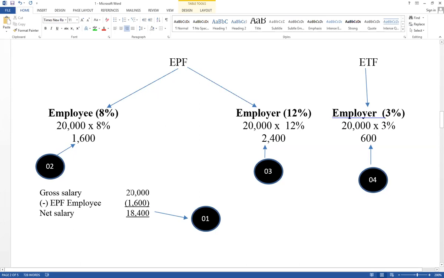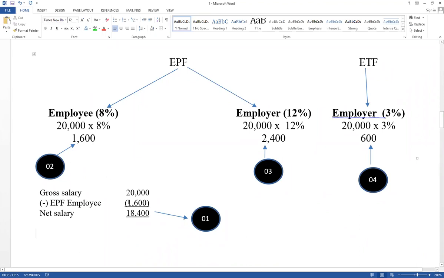Then think how it records. How much paid in cash as salary, think about. Gross salary equal to 20,000, but total salary is not paid in cash. Employee also give their contribution. Therefore, contribution of employee should be deducted from gross salary, balance part paid in cash. Only balance part.